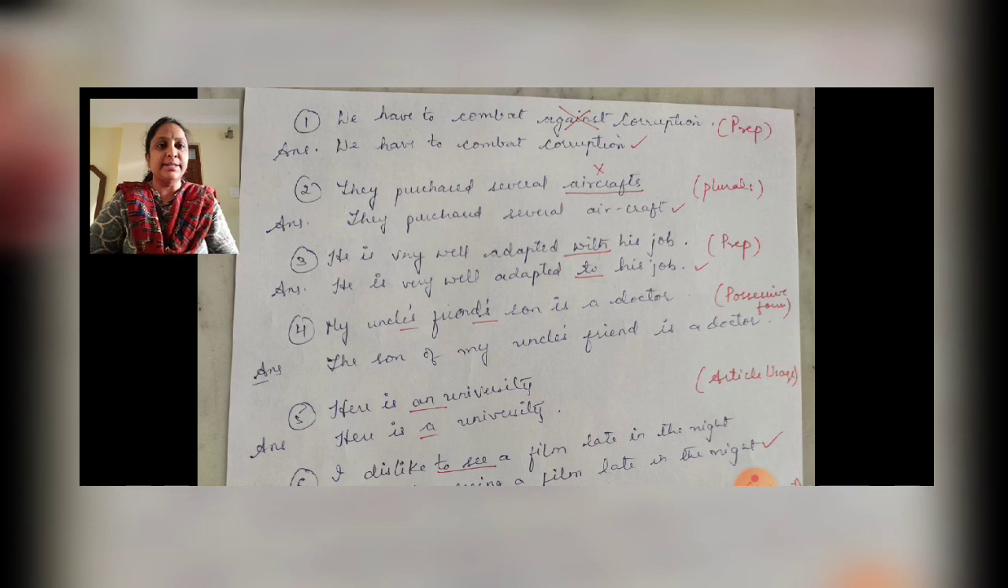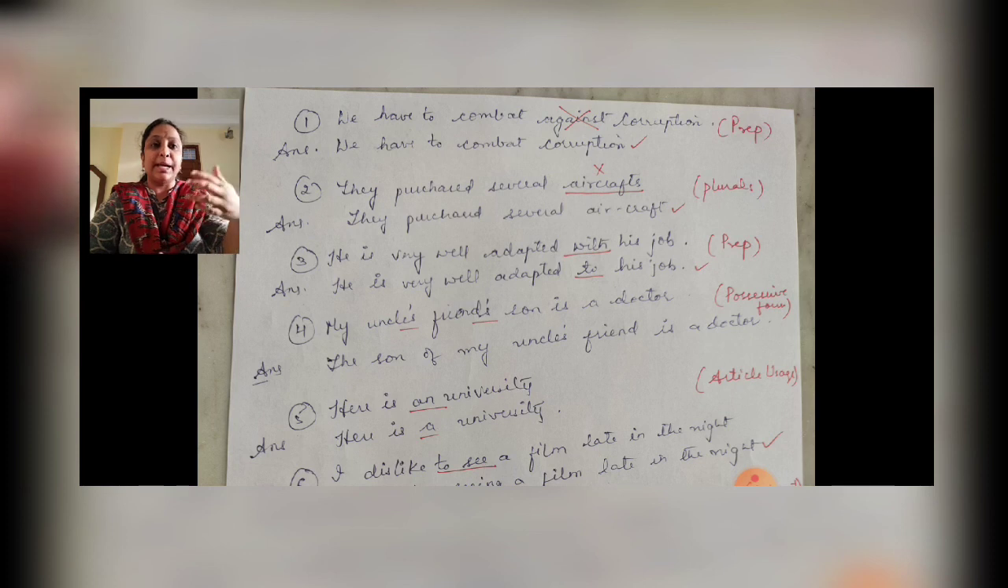Now second sentence, they purchased several aircrafts. So aircrafts as the plural form is not used. Equipments also it's not used, right? So equipment, aircraft, though there are many items in that, we refer to it as only a singular word. They purchased several aircraft. The word several gives a hint that there are many items in that, right?